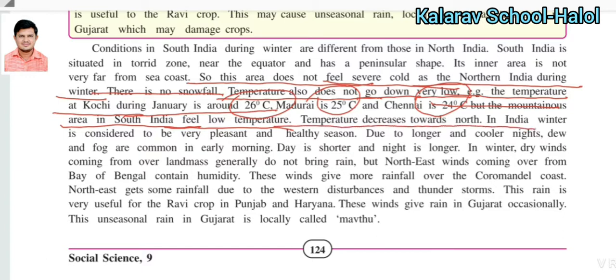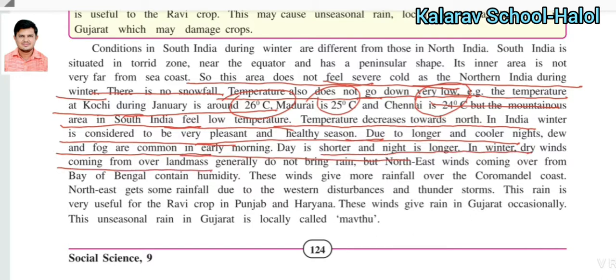Temperature decreases towards the north. In India, winter is considered a very pleasant and healthy season. Everyone likes winter in India. Due to longer and colder nights, fog and calm early mornings, the day is shorter and the night is longer.